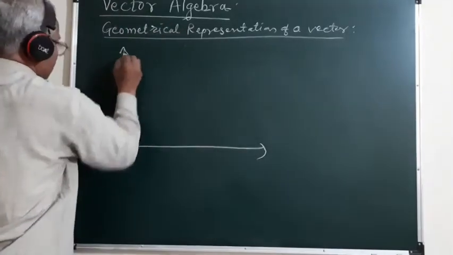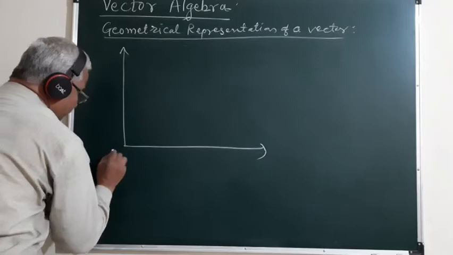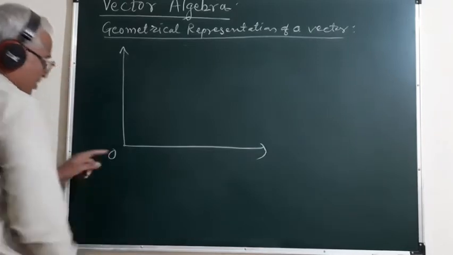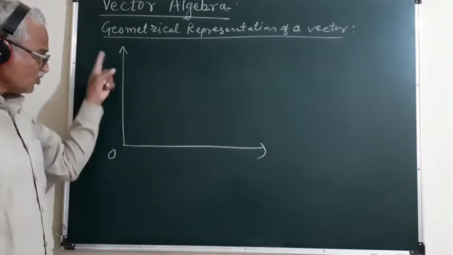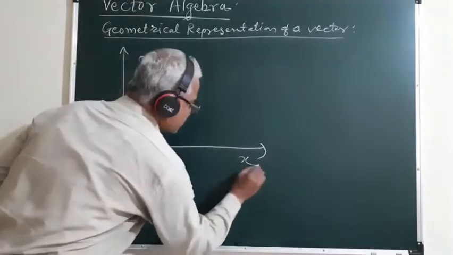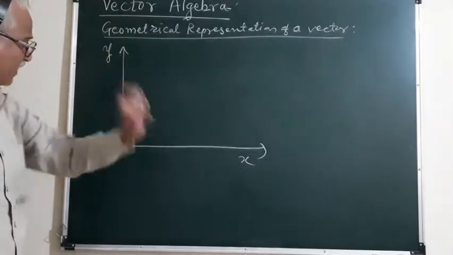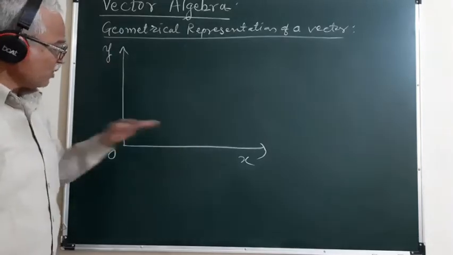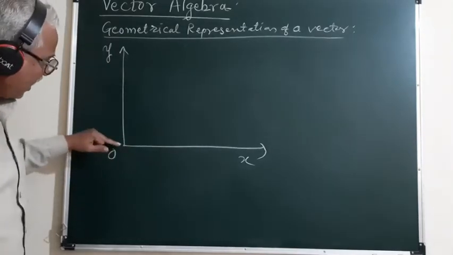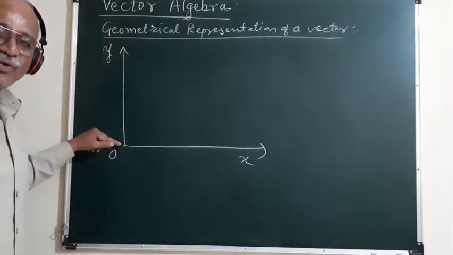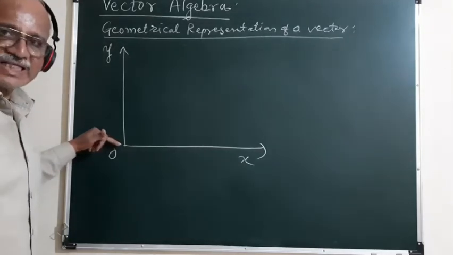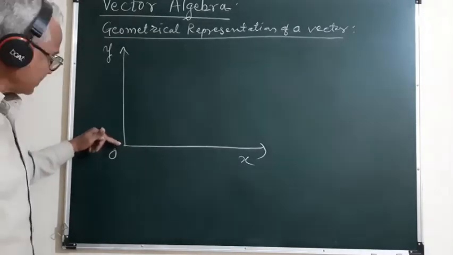Suppose we have this rectangular coordinate system, the two mutually perpendicular axes, say this is the x-axis, this is the y-axis. So this forms the xy plane, and these two mutually perpendicular axes intersect each other at this point O. This is the origin of this rectangular coordinate system.